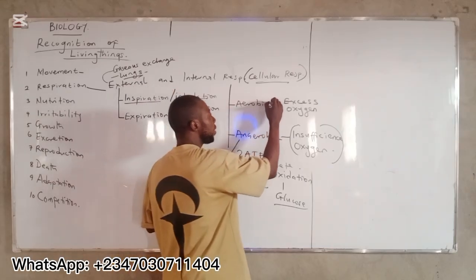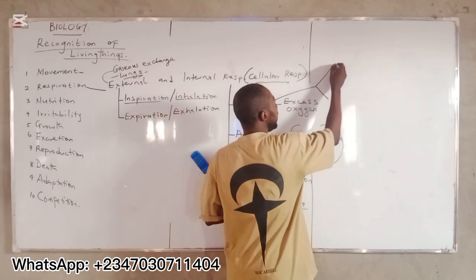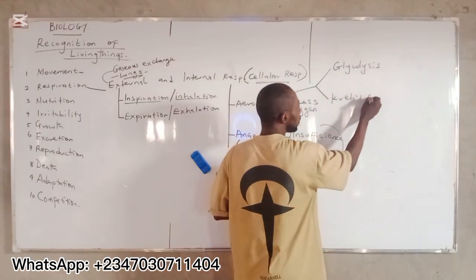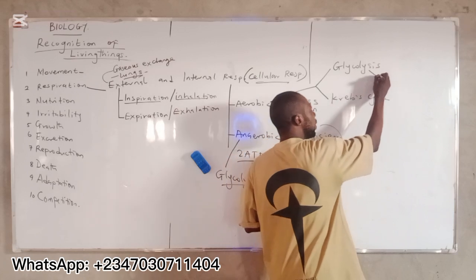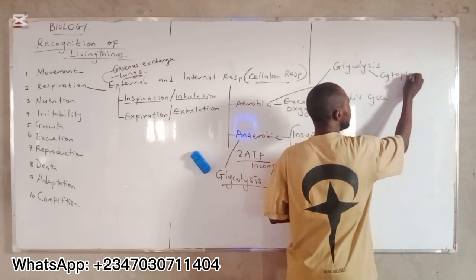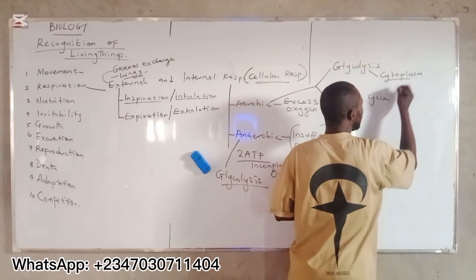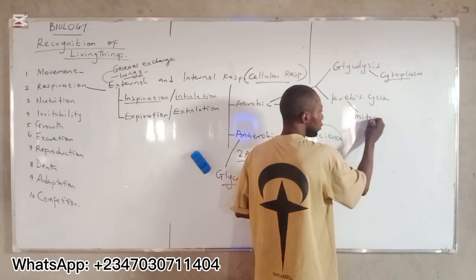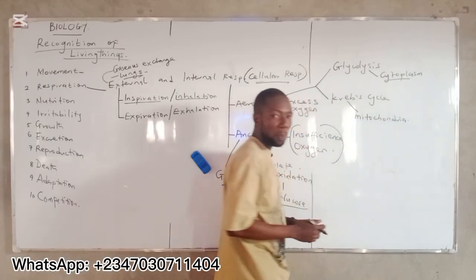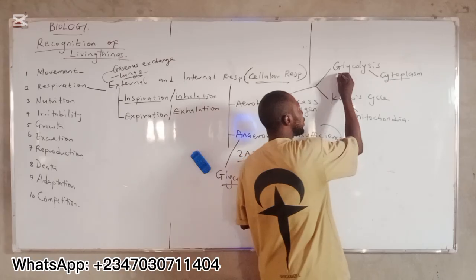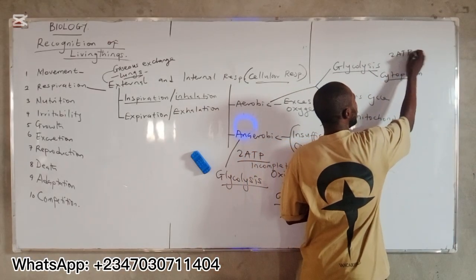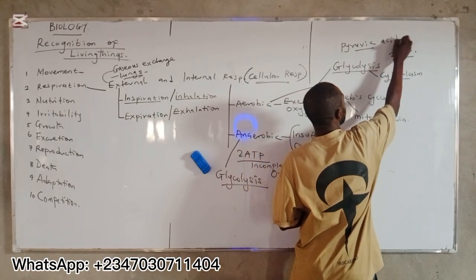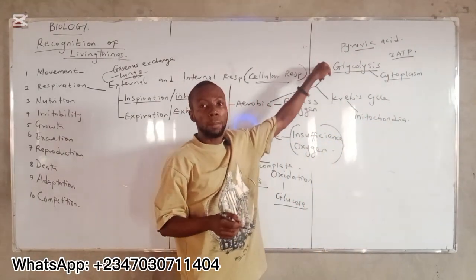All right? Aerobic respiration here has 2 steps. One is glycolysis. Second is Krebs cycle, right? Glycolysis takes place in the cytoplasm. We are still going to explain this in detail by the time we move into the topic here. Then Krebs cycle takes place in the mitochondria. I hope you are following. Now, during the process of glycolysis, 2 ATP is produced. Then pyruvic acid is also produced. That is why it is incomplete oxidation.